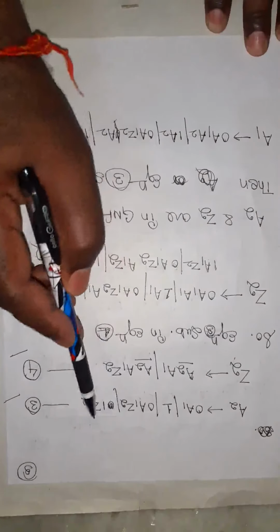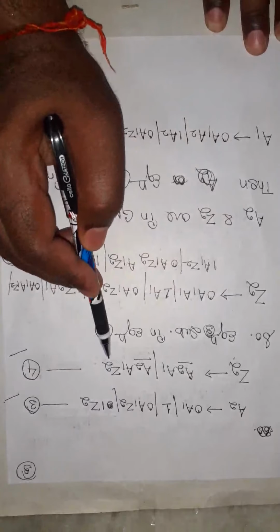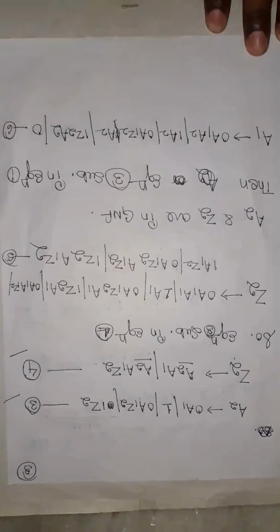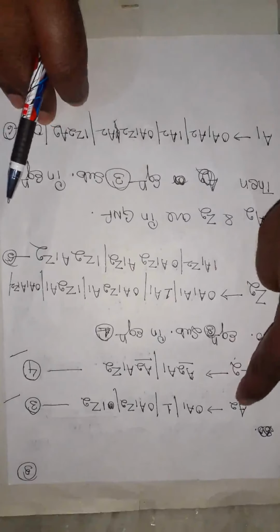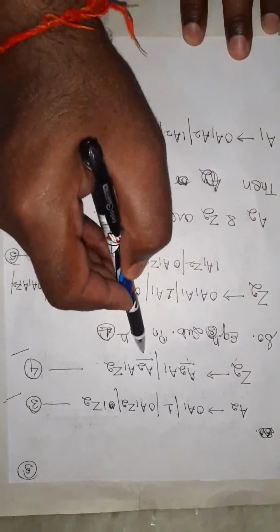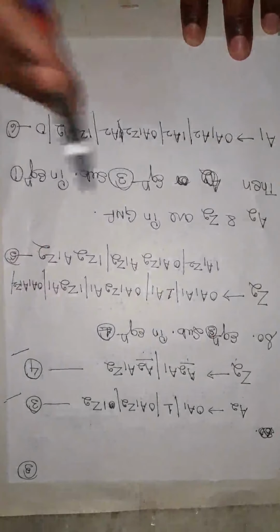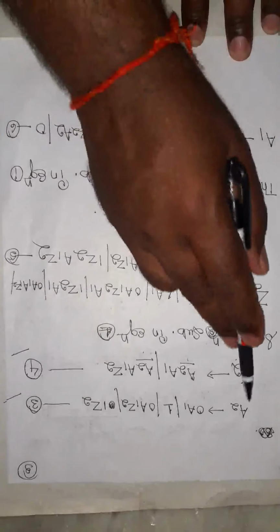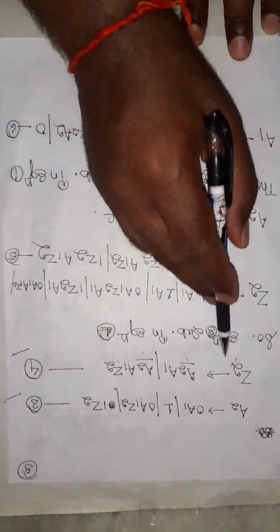But here Z2 derives A2A1Z2, which is not in the form of GNF. So always the value of A2 is substituted in this A2 and this A2, so that Z is converted into GNF form.